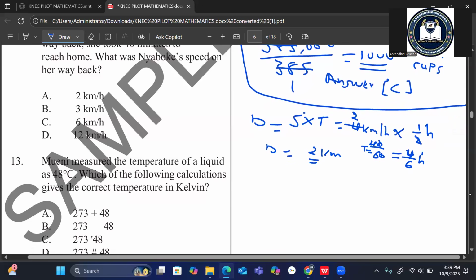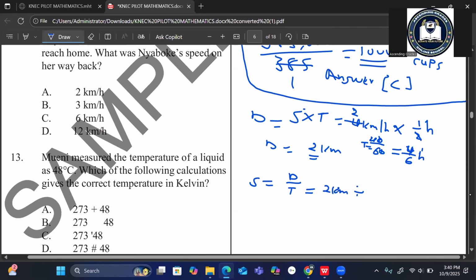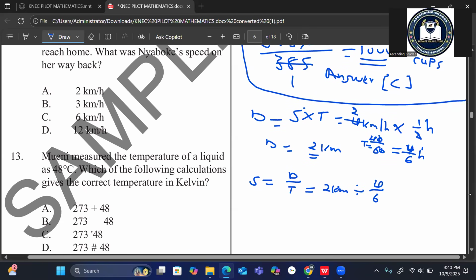So now we are looking for speed on our way back. Speed is equal to distance over time. Distance is 2 kilometers, the same distance he walked, divided by time, which is 4/6.